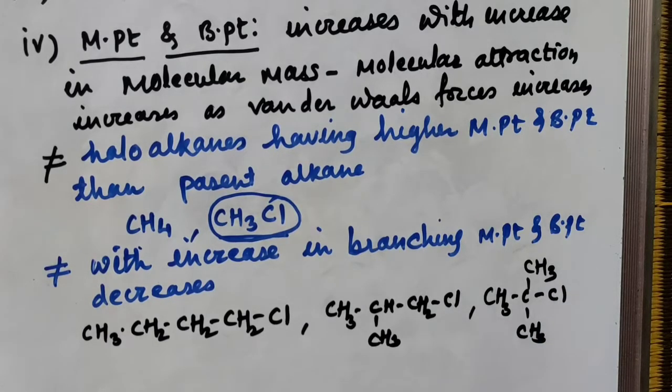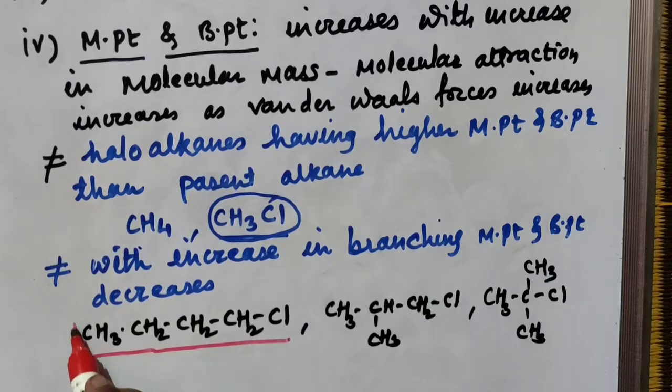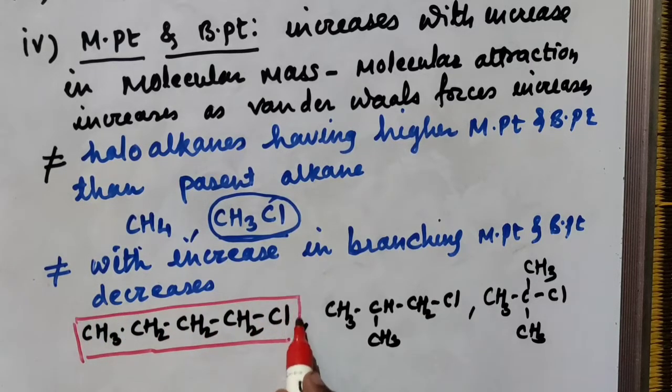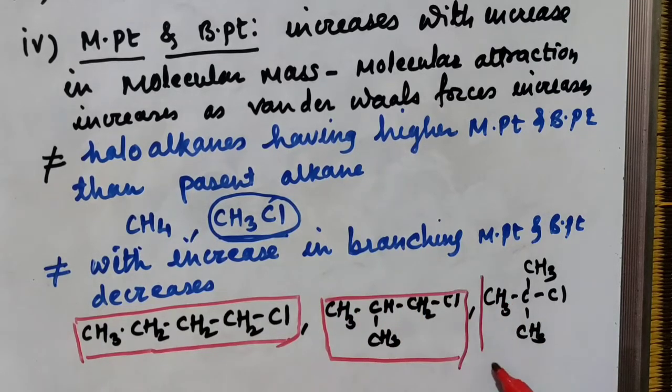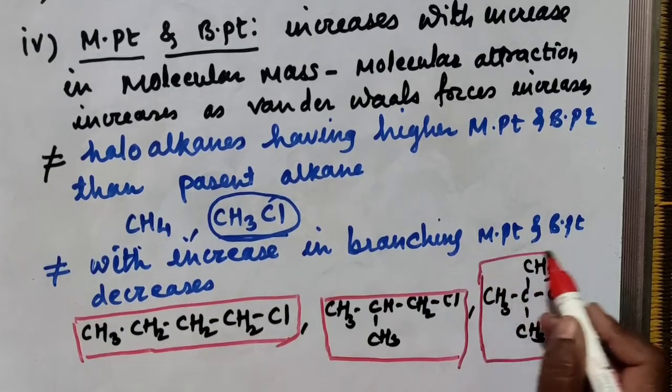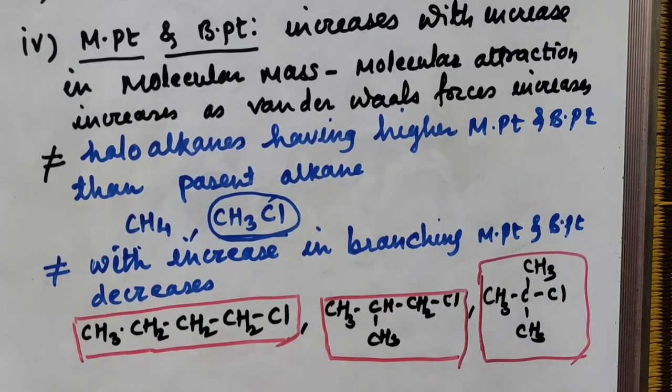tertiary butyl chloride. If you consider the surface area of all these compounds, these are isomers of each other. The molecular formula is the same, only the structure is different. So with increasing branching, what happens here?